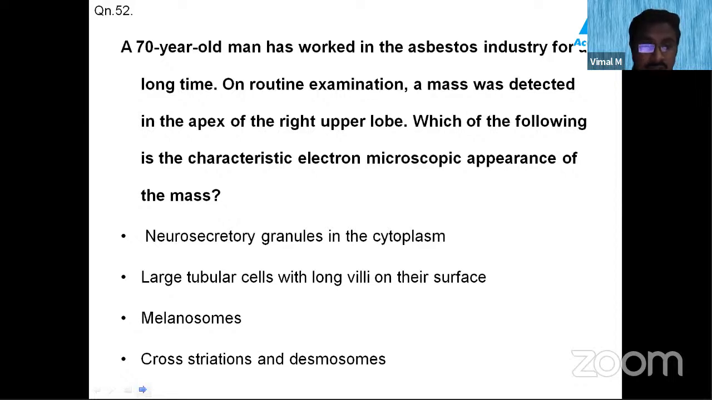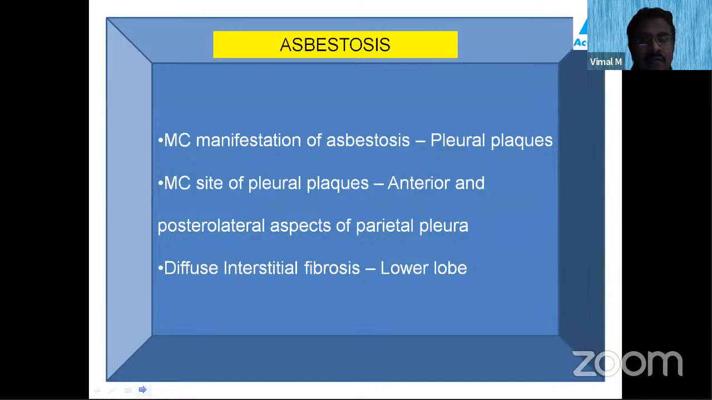The options are neurosecretory granules in the cytoplasm, large tubular cells with long villi on their surface, melanosomes, cross striations, and desmosomes. For solving all these questions, you have to know about asbestosis.